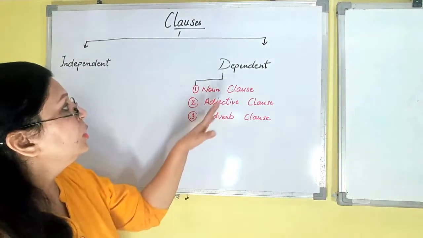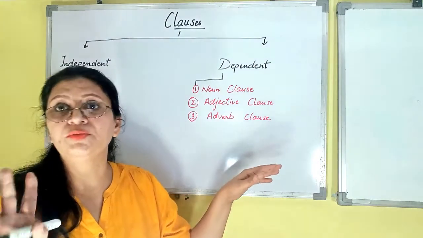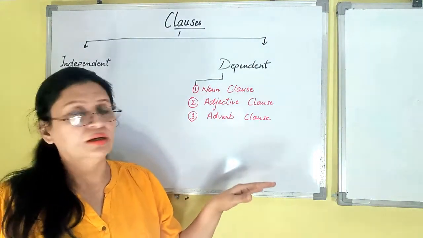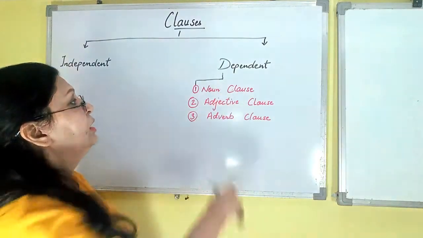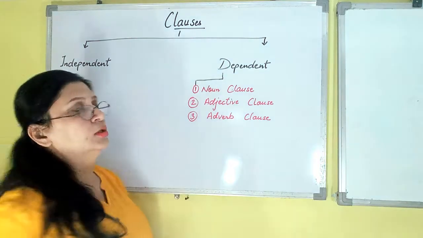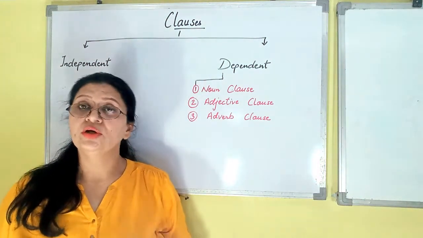Fine, so now what is dependent clause? Dependent clause, it means it needs independent clause, to be very frank. Fine, it needs independent clause to convey its meaning. Now they are divided into three parts: noun clause, adjective clause, and adverb clause. Now in this video we are going to discuss what is adjective clause with examples.